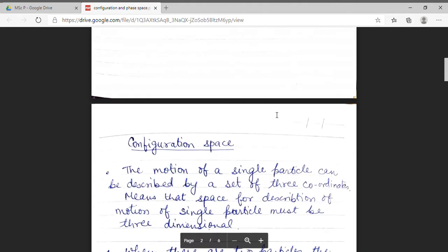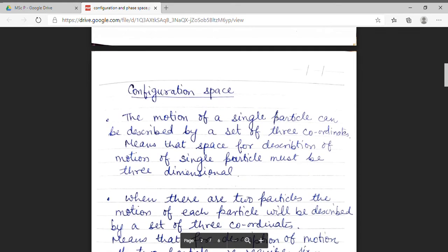Today, we will discuss configuration space. Let us consider a single particle. We know that to describe the motion of this single particle, we need a set of three coordinates. If we are taking Cartesian coordinates, then we need the coordinates x, y, z. These three coordinates are needed to specify its position. That means the space for the description of this particle will be three-dimensional. So, for a single particle, the space must be three-dimensional.